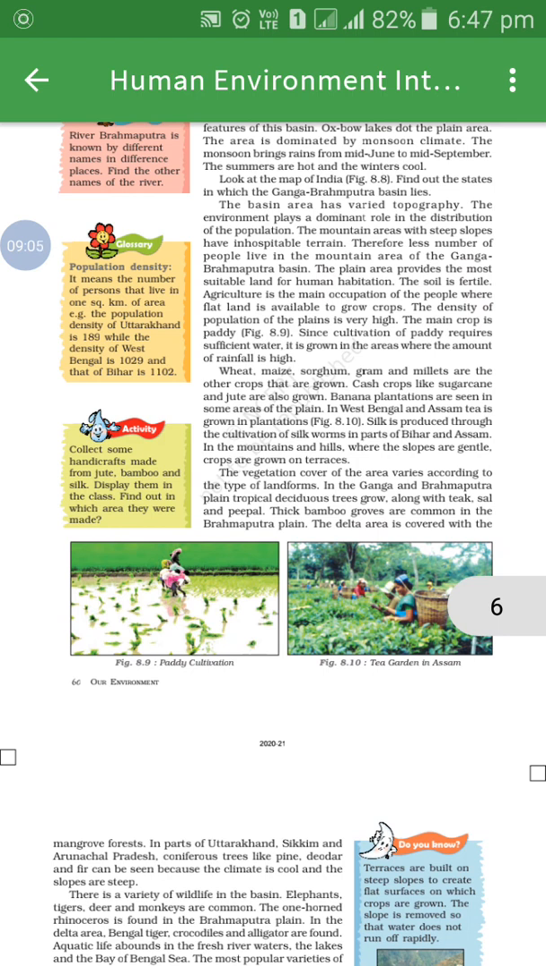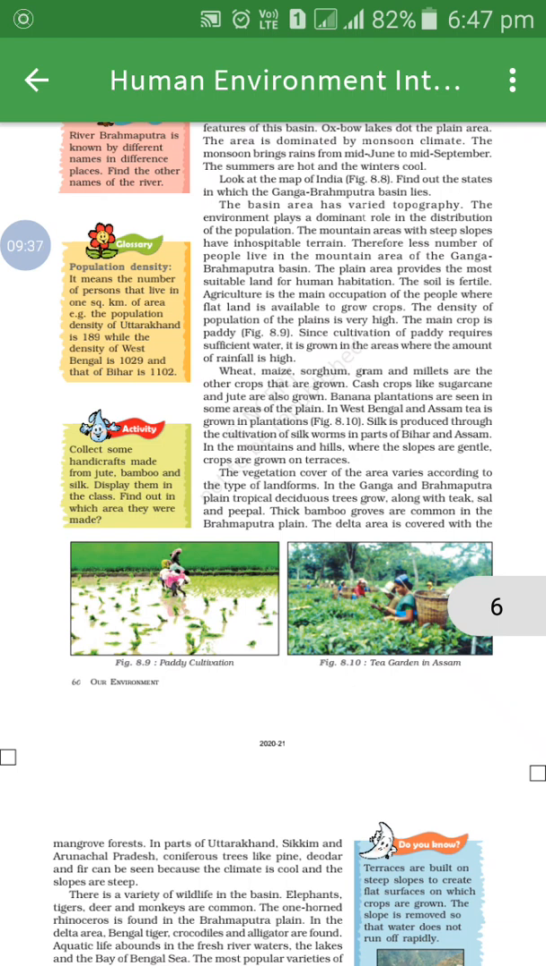In the mountains and hills where the slopes are gentle, crops are grown on terraces. Means in the mountains and hills where the slopes are gentle, there also they grow crops on terraces. It is called terrace farming, which is practiced in the mountains and hilly areas.